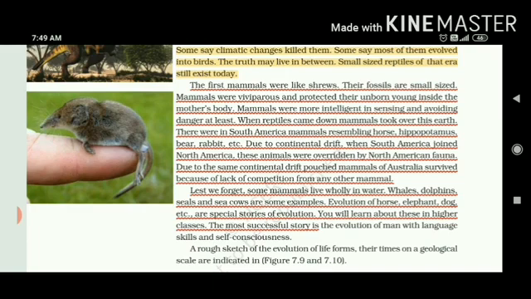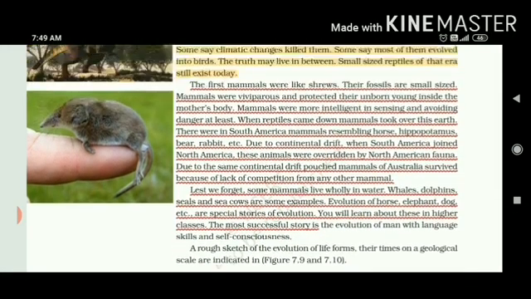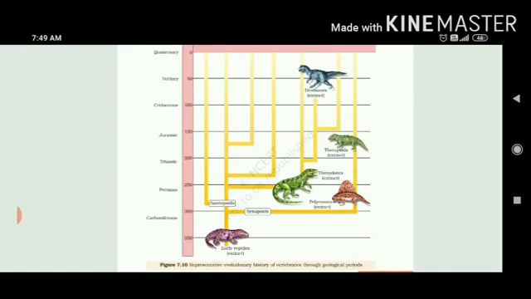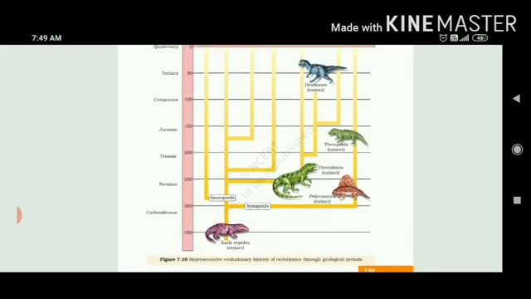Before studying the evolution of man, let's talk about the evolution of different kinds of animals. In figure 7.10, they have represented how the vertebrates have evolved through different geological periods, starting from, so these are in MYA, M-Y-A. I'm repeating, MYA means million years ago.